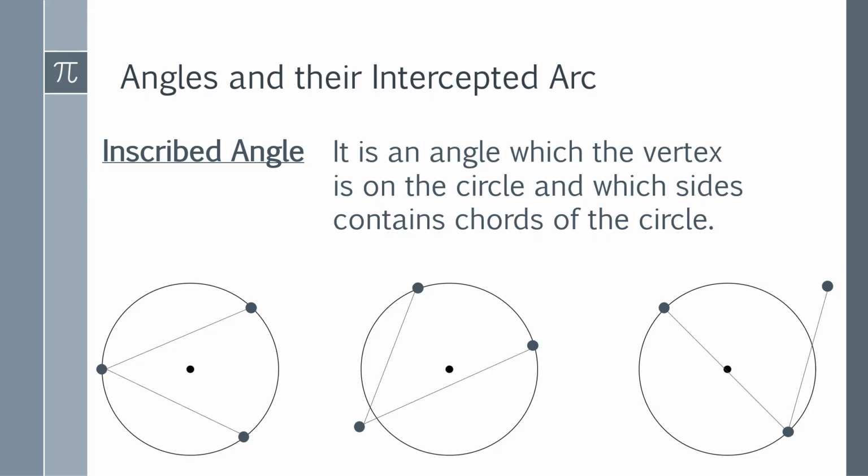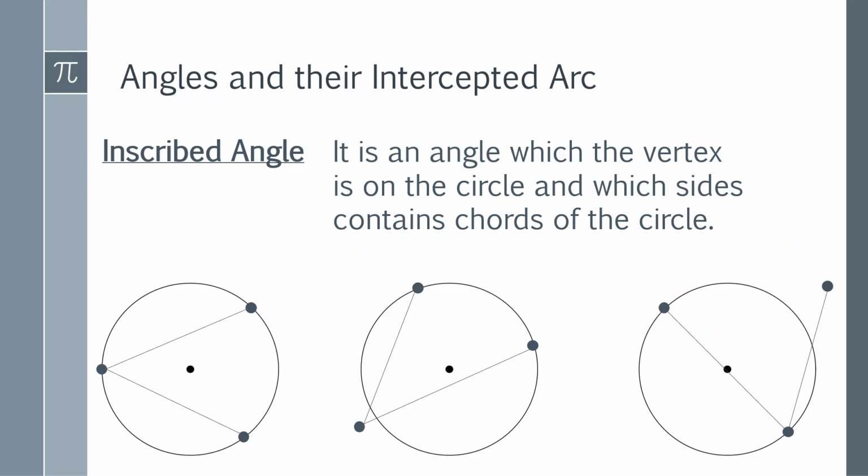Why can't the second one be considered an inscribed angle? Take a look at the vertex itself. Do you see the vertex on the circle? No. It's a very big no, because the vertex is found outside, not on the circle. Remember the prepositions on and outside.